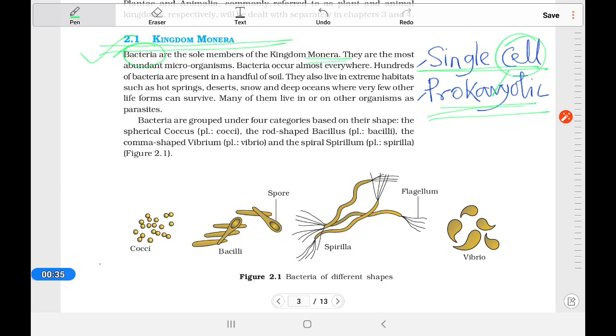Okay, so we have to study or see inside it. On the basis of shape, you can see that there are a few types of bacteria. Coccus, the cocci, that is spherical. Bacillus, which is rod shaped. Spirillum, which is spiral shaped. And one special structure, the comma shaped, that is the vibrio. Now we have to see what the structure of bacteria is.